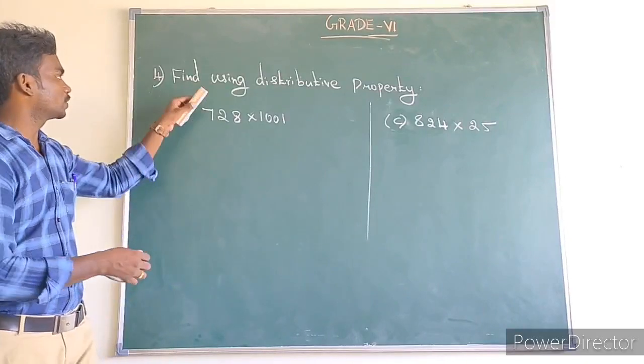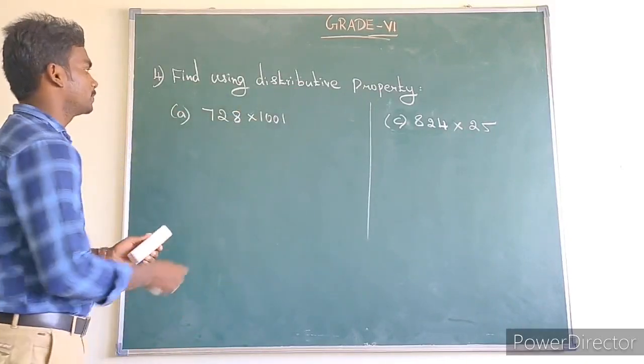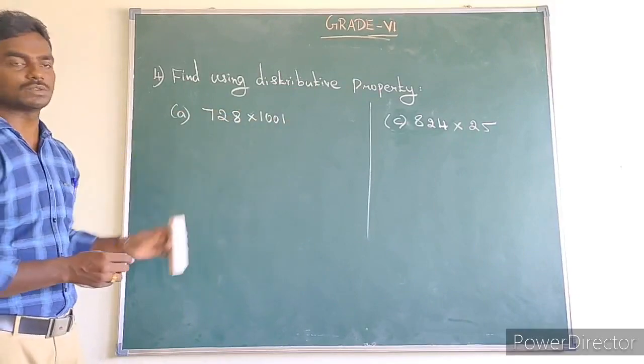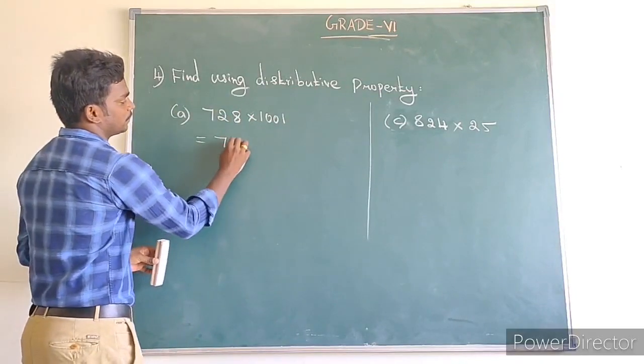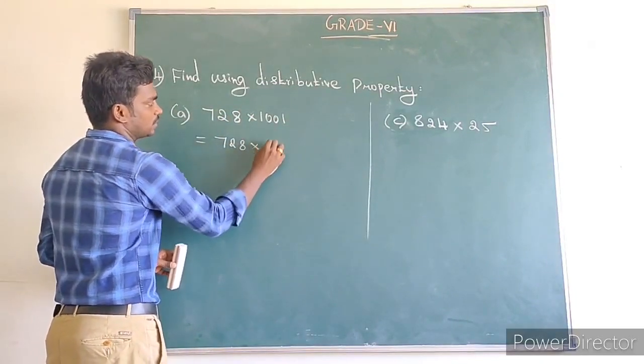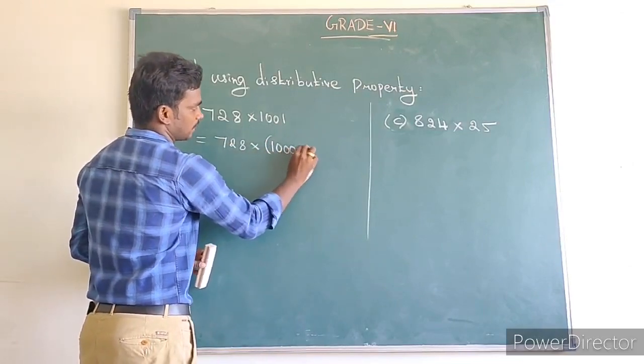See your fourth one. Find using distributive property. First one, 728 into 1001, how to write this? 728 into 1001 is written as 728 into 1000 plus 1.